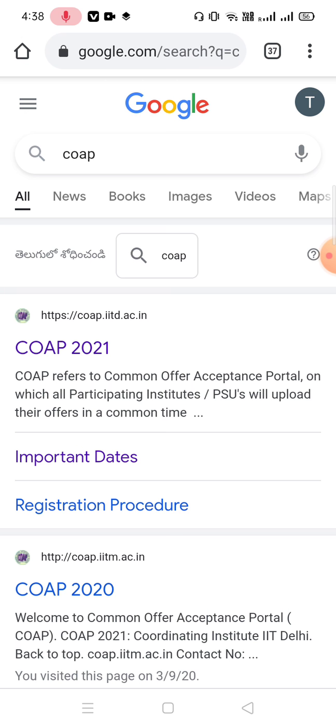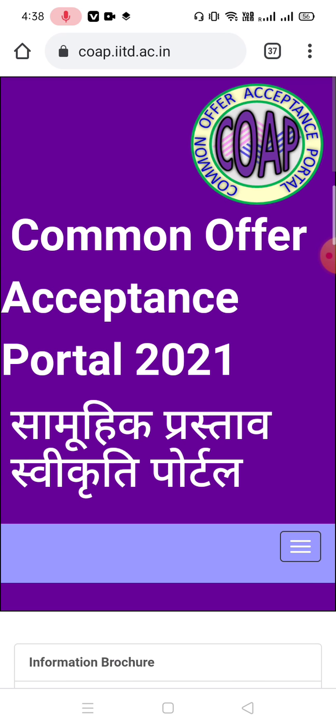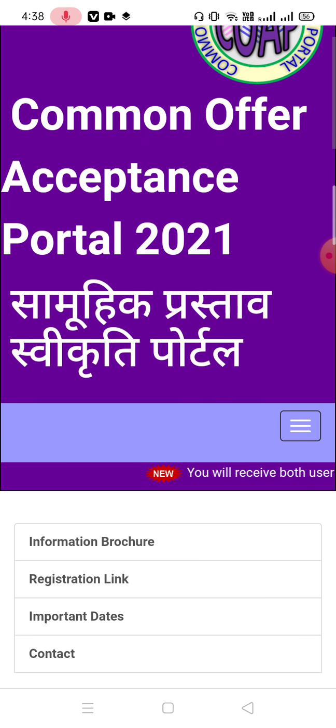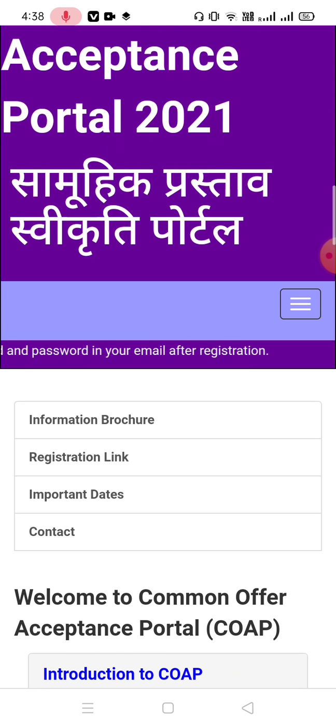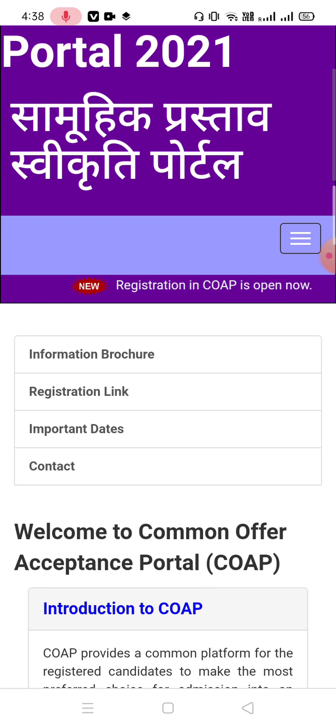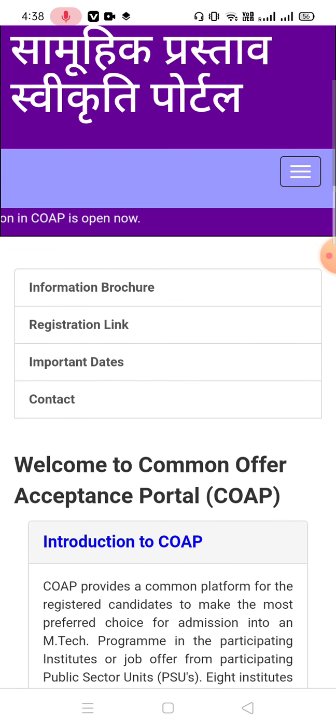So for COAP, just search COAP in Google. COAP means Common Offer Acceptance Portal. COAP registration has already started. For the registration, visit the COAP site, coap.iitd.ac.in. The information browser is here. You can find out the information about COAP from here, and the registration link is here.